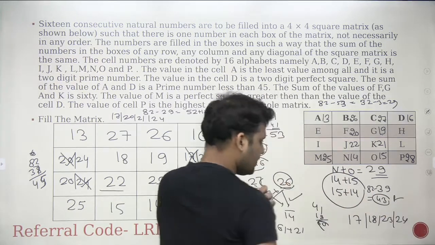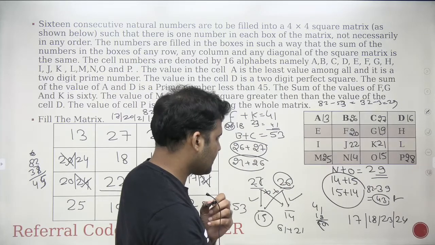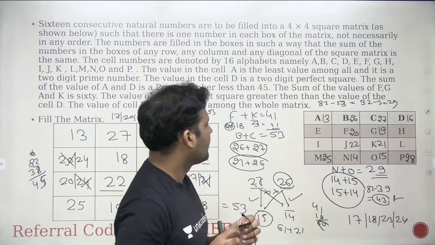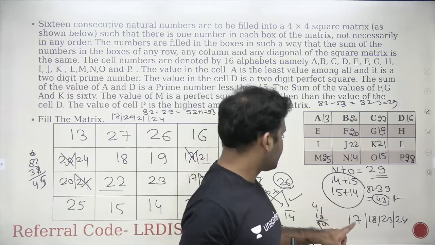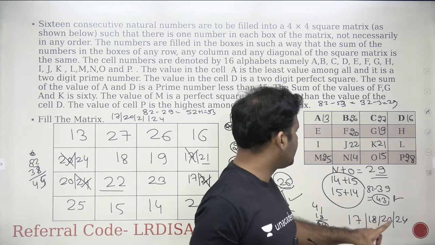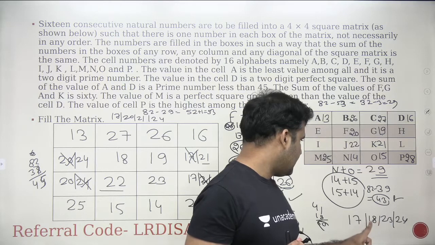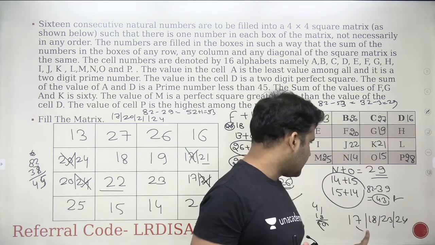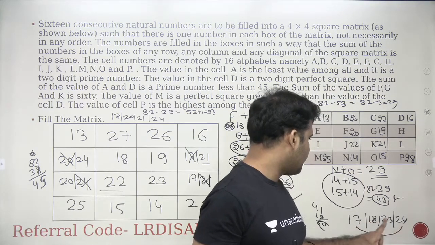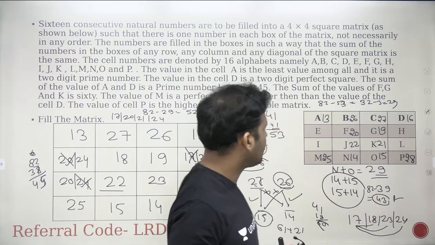I need the sum as 43. What are the two numbers which can give me the summation as 43 here? Okay. Yes, 17, 18, 23 and 24. Do we have the numbers with the summation as 43 here? 18, no, this cannot be equal to 43.